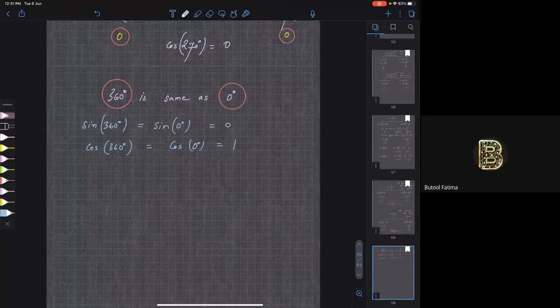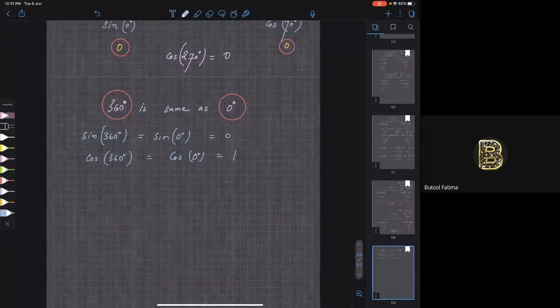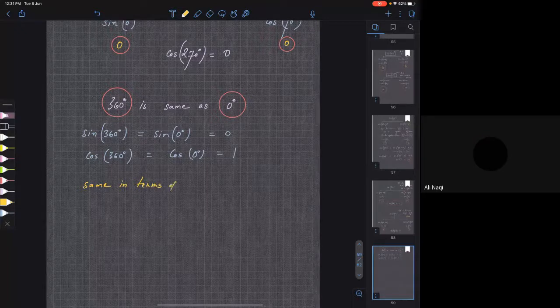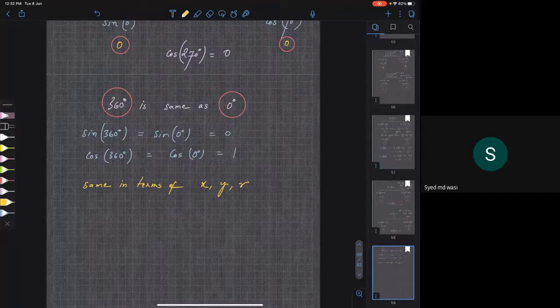Okay. So basically, when I say 360 degrees is the same as 0 degrees, what am I saying? Same in regard to what? In terms of trigonometry: x, y, r. They are not the same, but they are the same in terms of x, y, r.